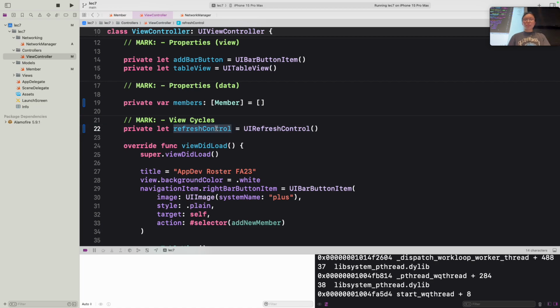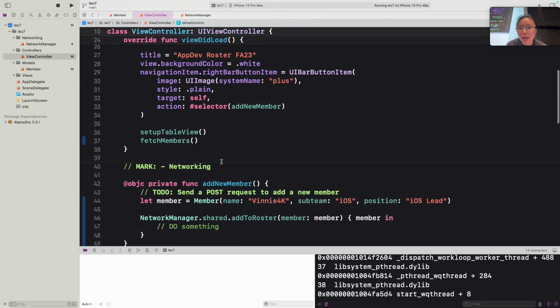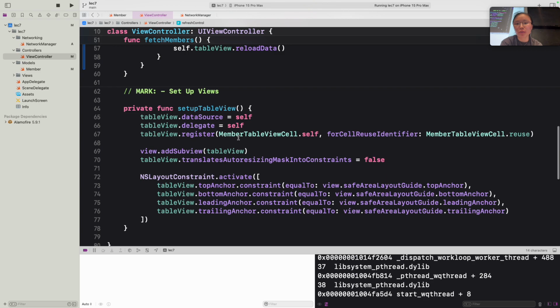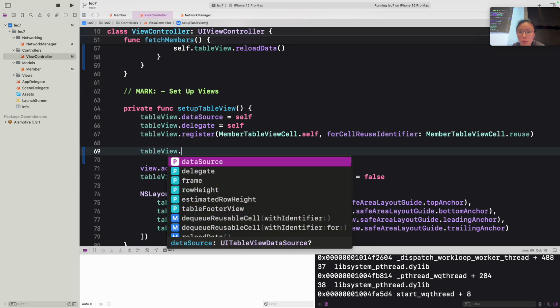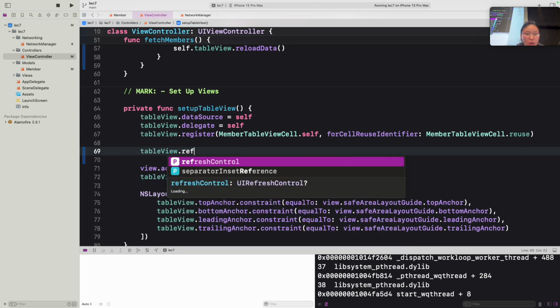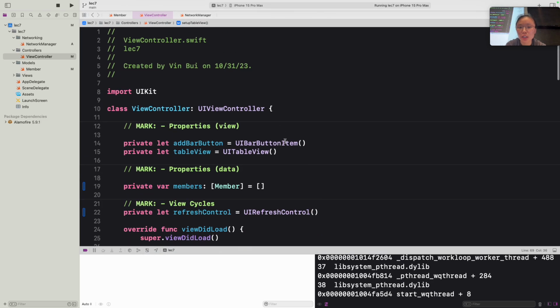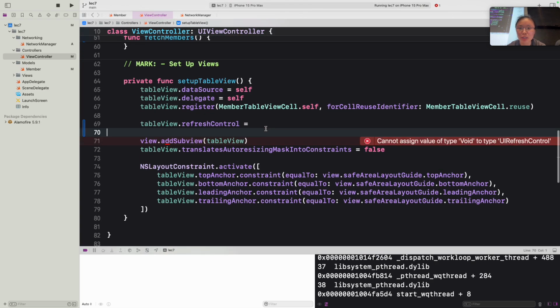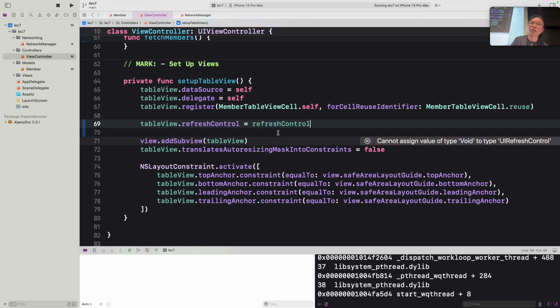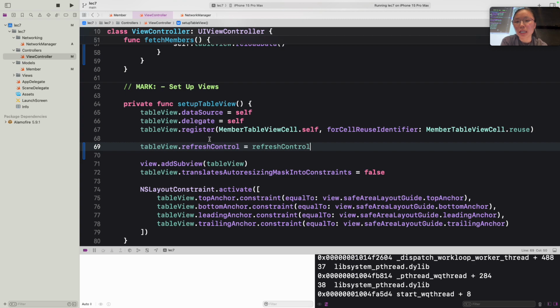So the way we can do that is simply by adding it as a property of our table view. If you see down here, right under where we register the table view, you can give some line breaks, and you can add it as a property. If you do tableView.refreshControl, you can see that it takes in an optional UIRefreshControl object. So we hit enter, and we can set it to the constructor that we just used up here, which is this refresh control, right? So you can take that and put it down here.